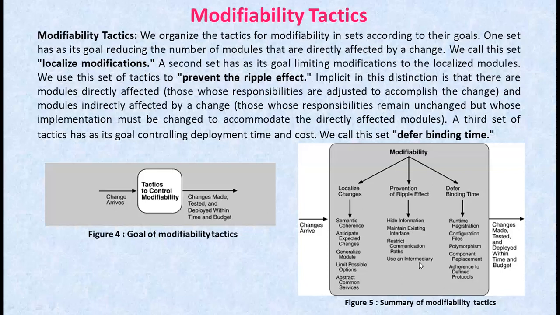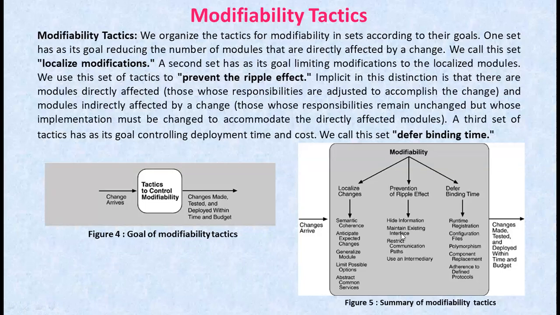The first one is hide information. Information hiding is the decomposition of the responsibilities for an entity into smaller pieces and choosing which information to make private and which to make public. The goal is to isolate changes within one module and prevent changes from propagating to others.